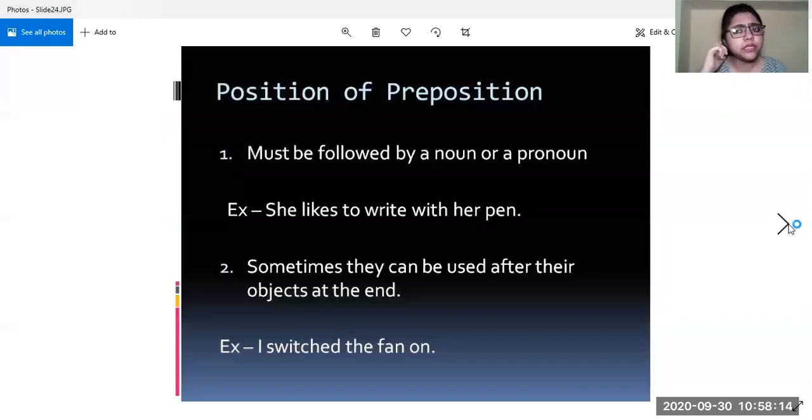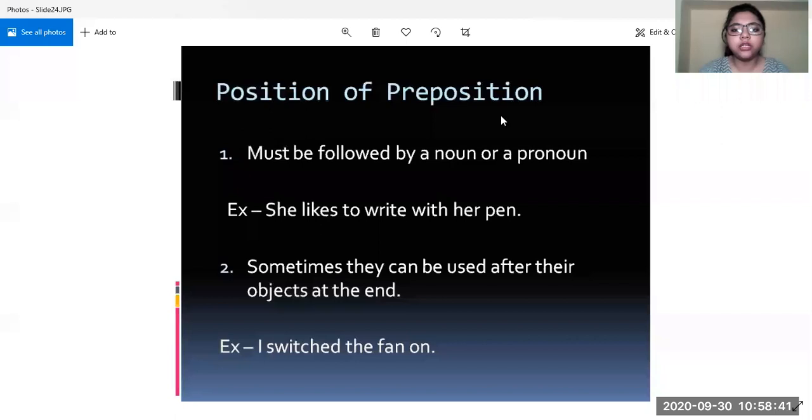Now, where do we place the preposition in a sentence? In all the sentences which we have done, you must have observed that all the prepositions were followed by a noun or a pronoun. Look at the example. She likes to write with her pen. So what is the preposition? The preposition is with. And what do we see?